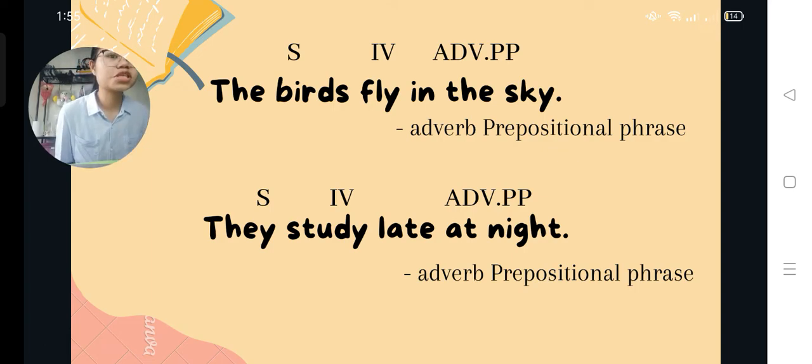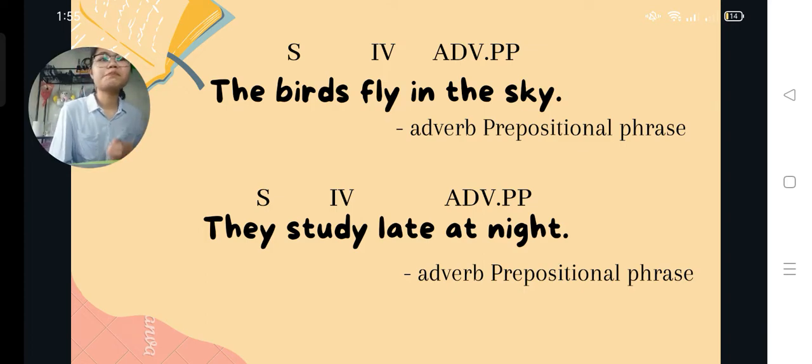It is an intransitive verb because the sentence has no direct object, and the subject in the sentence is birds. The birds answer the question, what flies in the sky? The birds fly in the sky. What do the birds do in the sky?